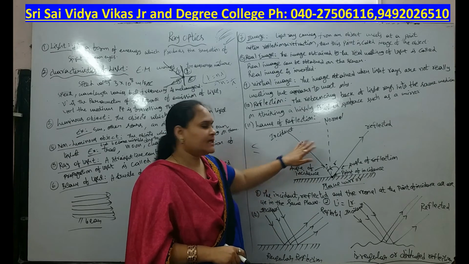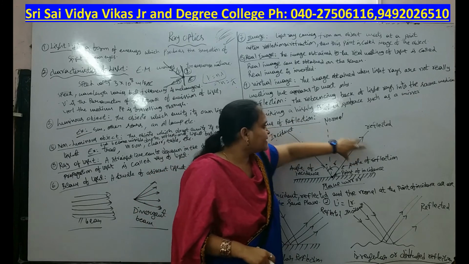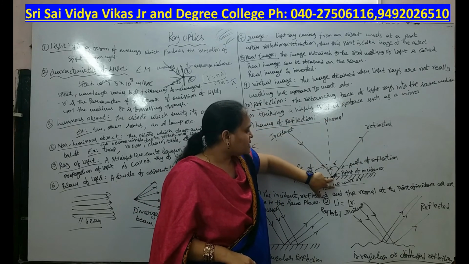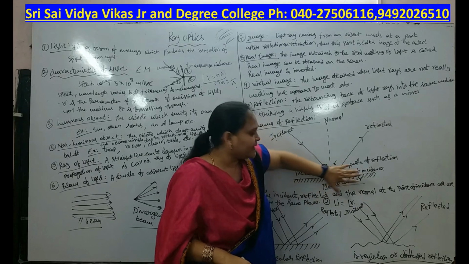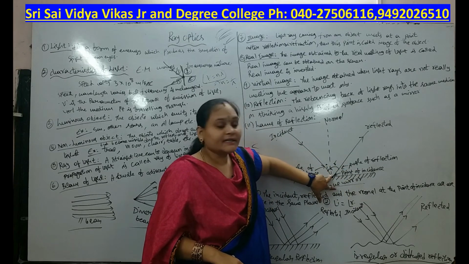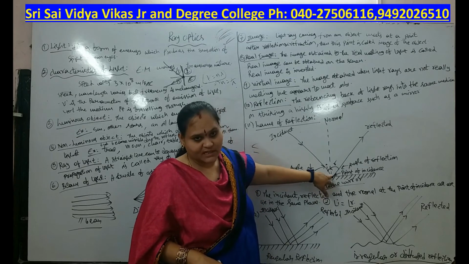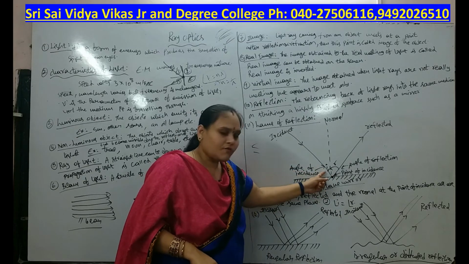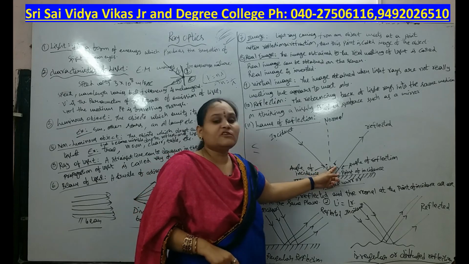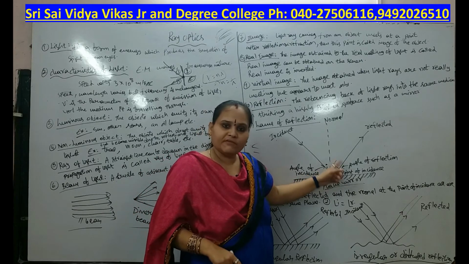In these three cases, the incident ray, reflected ray, and normal lie in the same plane. This is the plane mirror. The plane meets at the point of incidence. This condition is nothing but the coplanar condition. And the angle of incidence, angle i, is equal to the angle of reflection, which is the second law of reflection.